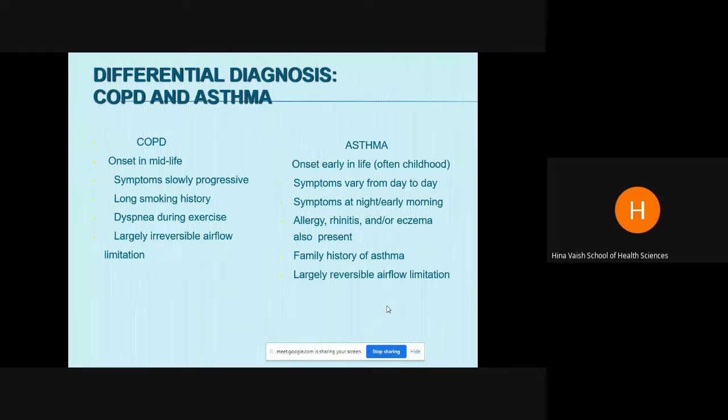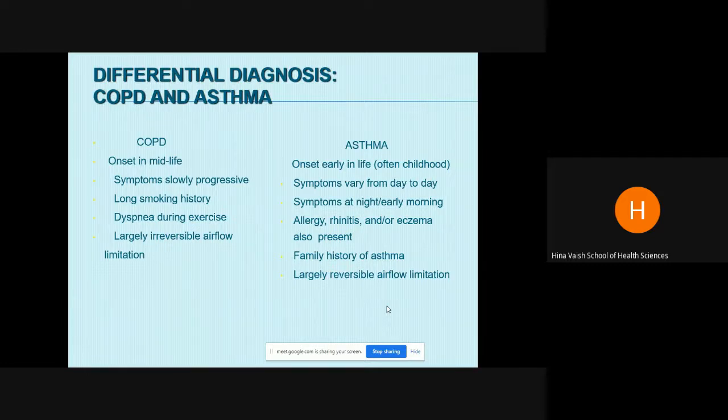Now, how can we differentially diagnose between COPD and asthma? COPD is onset in midlife. It is never found in early life or in children. Asthma is early onset in life. Symptoms in COPD are progressive, and in asthma symptoms depend on the allergen exposure, so they vary from day to day.